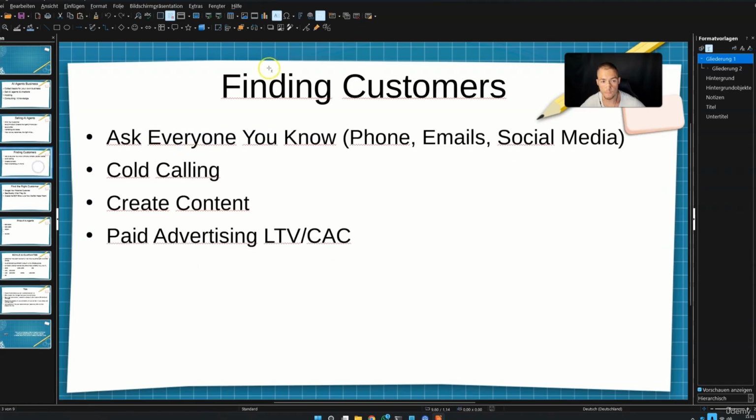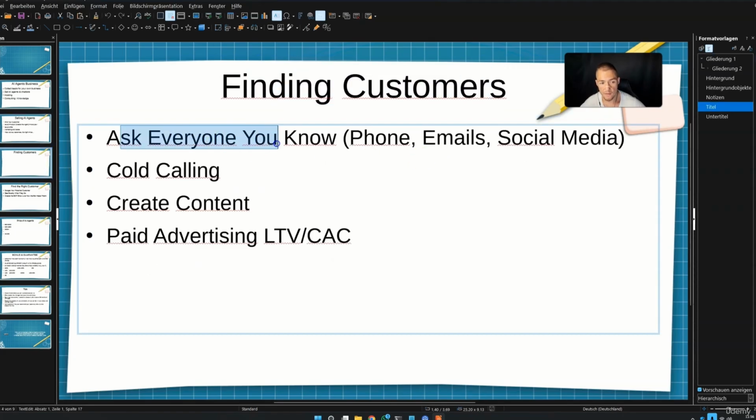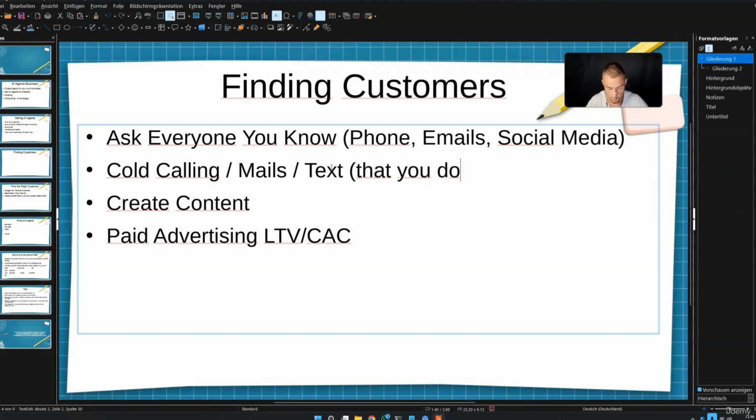Generally speaking, for finding customers, you have 4 different ways. You can ask everyone you know. You can ask anyone that you don't know, so cold calling, let's just say also mails, text, and so on. So you simply talk to people that you do not know. And you can also create content. This is something in between. So this is people that know you and also people that don't know you. And lastly, you can also do paid advertising.